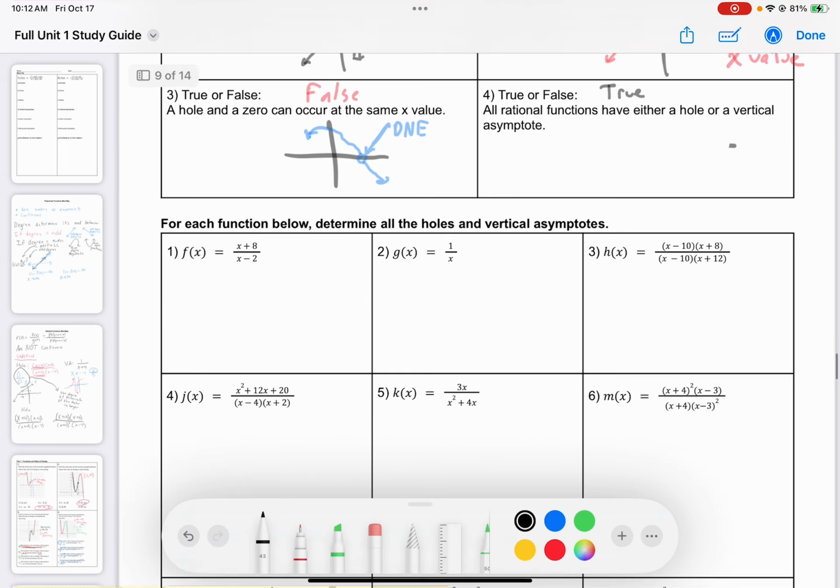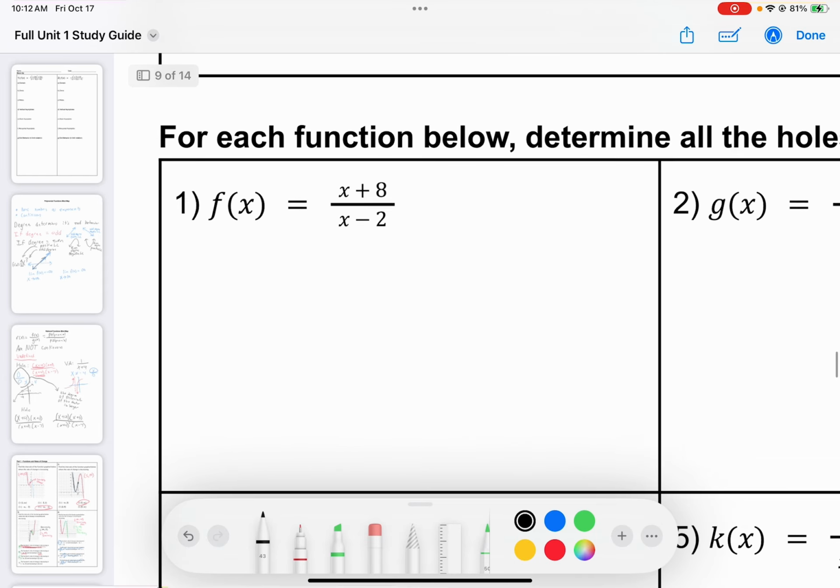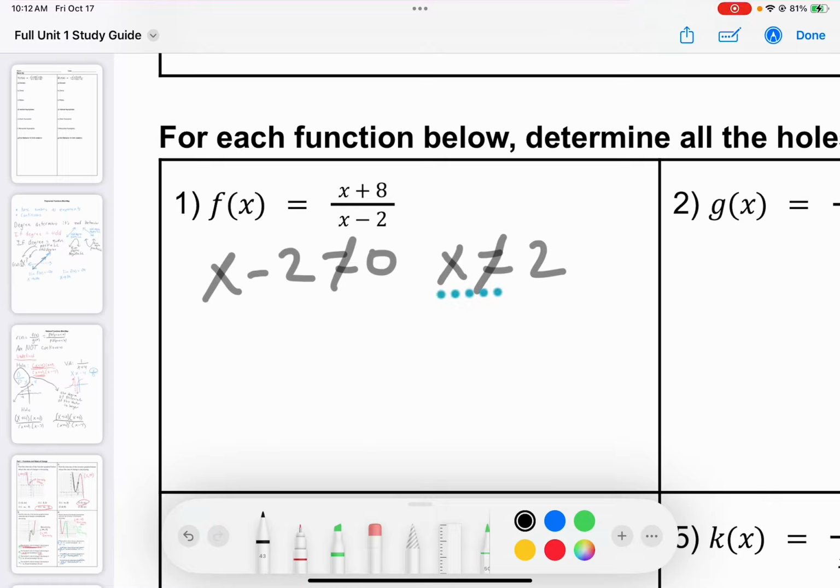All right, now let's dive in. For each function below, determine all the holes and vertical asymptotes. All right, well, anytime I have something in the denominator, I'm going to get one or the other there. So x minus 2 cannot equal 0. That means x cannot equal 2. This only exists in the denominator. So this is a vertical asymptote because this factor only exists in the denominator at x equals 2.